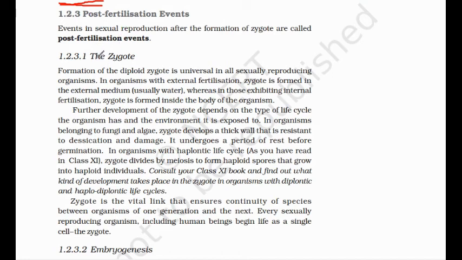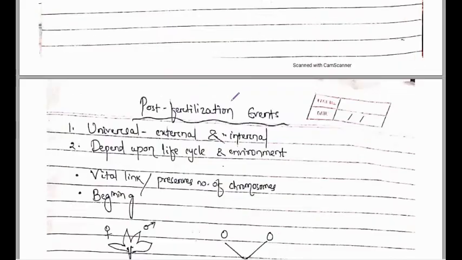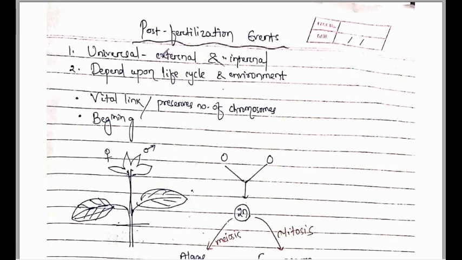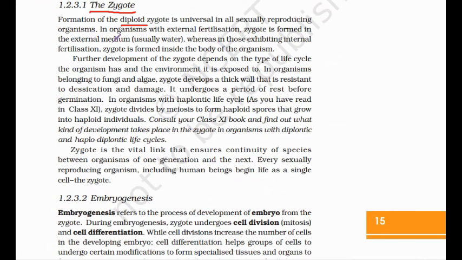After the formation of the zygote, which is always diploid, internal fertilization is most suitable compared to external fertilization. So this is all about external and internal fertilization, and in external fertilization, water is most essential.